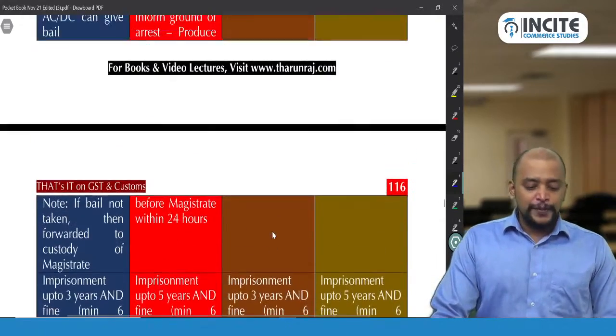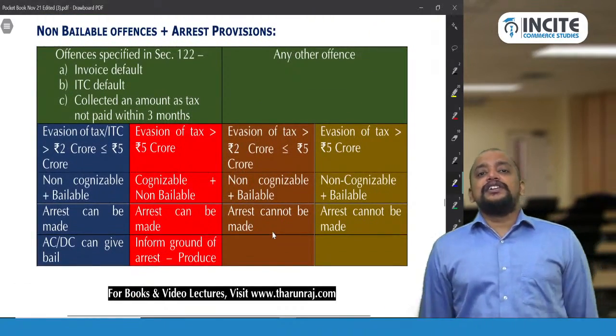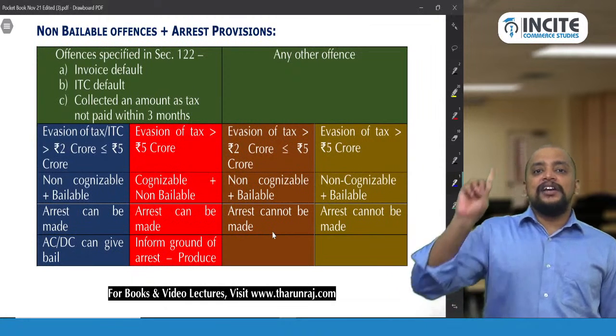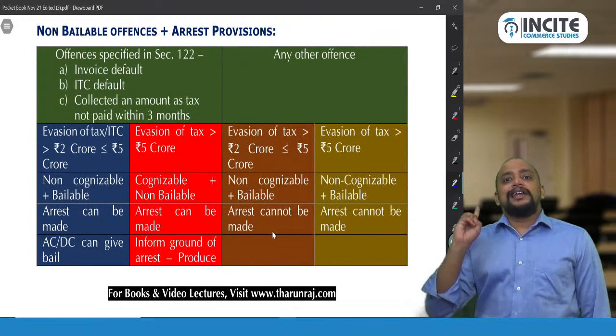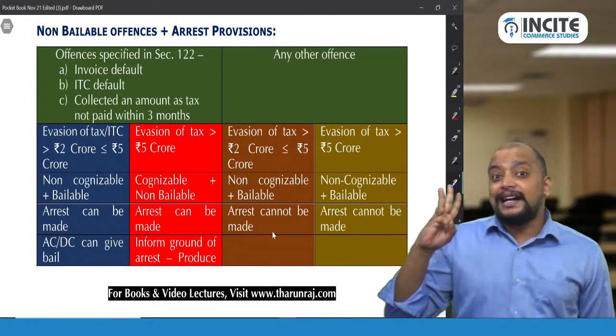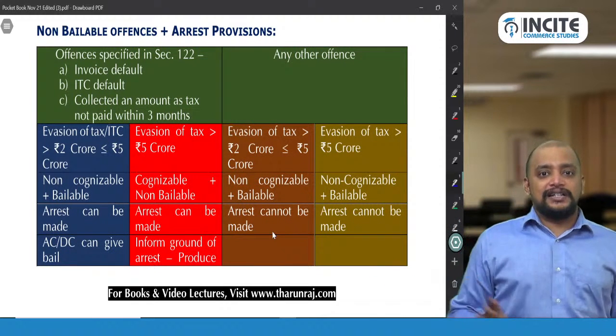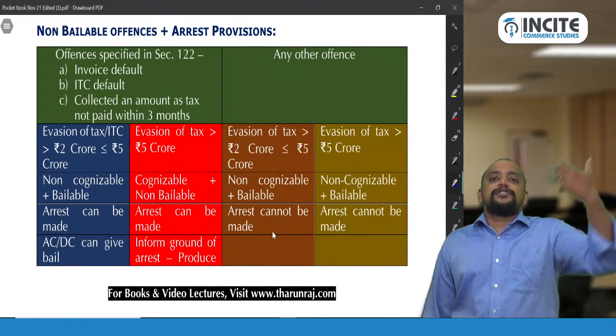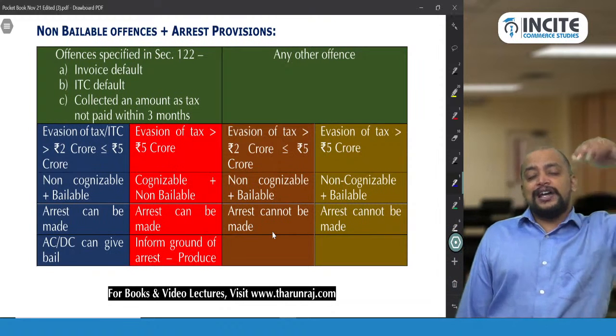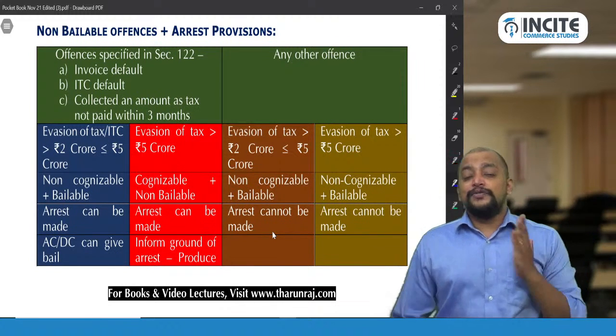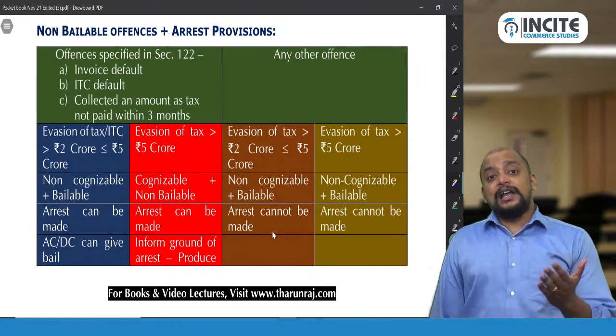Okay. So now, what are the 3 offences that lead to arrest? Invoice default, very severe. Then ITC default. Then collected an amount as tax, not collected tax. First of all, collected tax not paid is not an offence for imprisonment. So arrest is also not applicable in that case. So which C are we talking about? Collected an amount as tax.